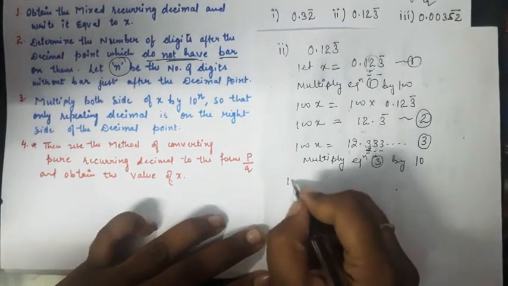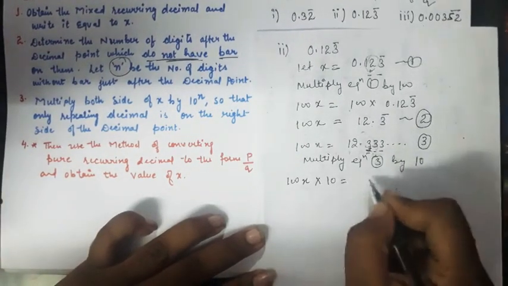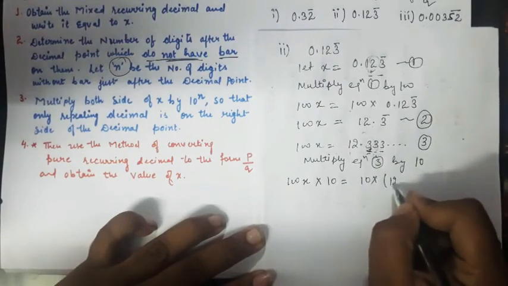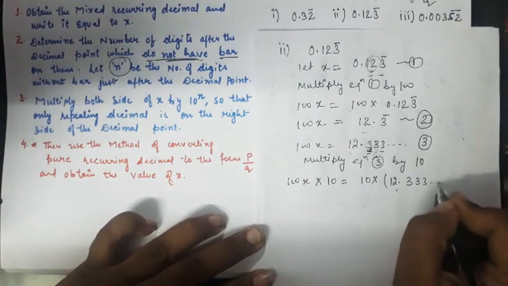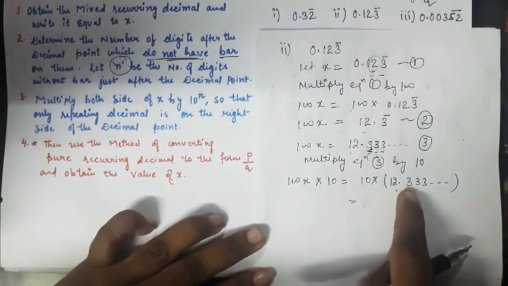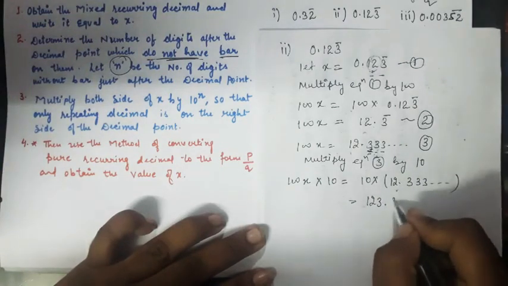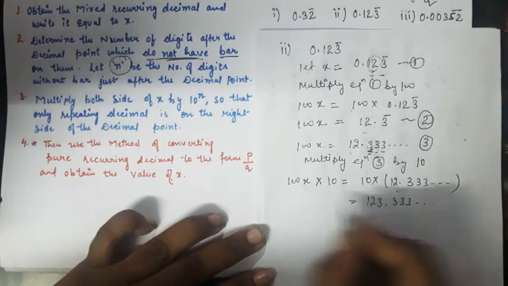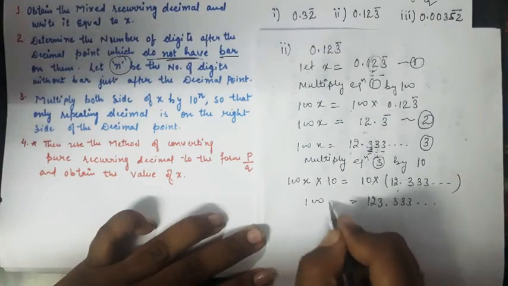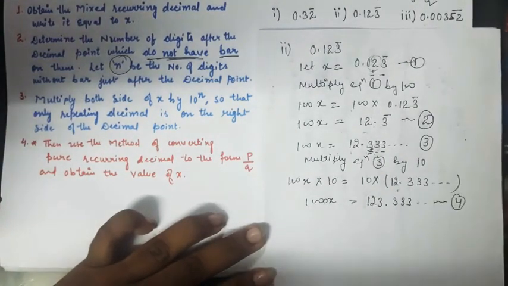Here I get 100x into 10 is equal to 10 into 12.333 and so on. By multiplying by 10, I shift one 3 here, so I get 123.333 and so on, and here I get 1000x. You can mark it equation number 4.